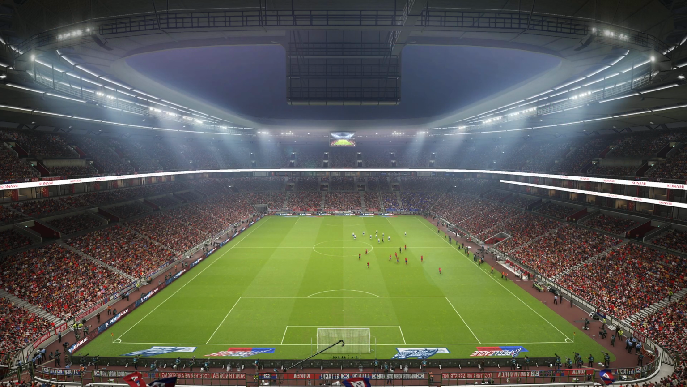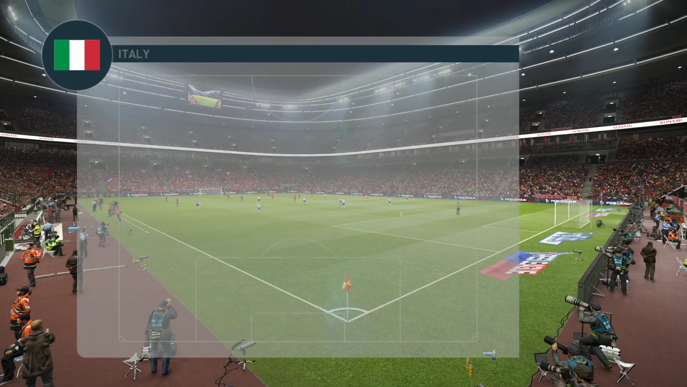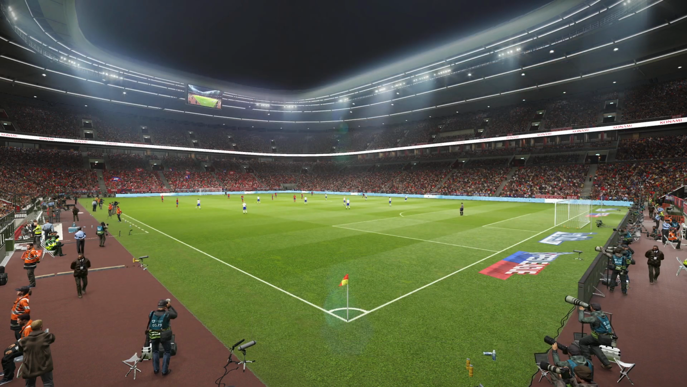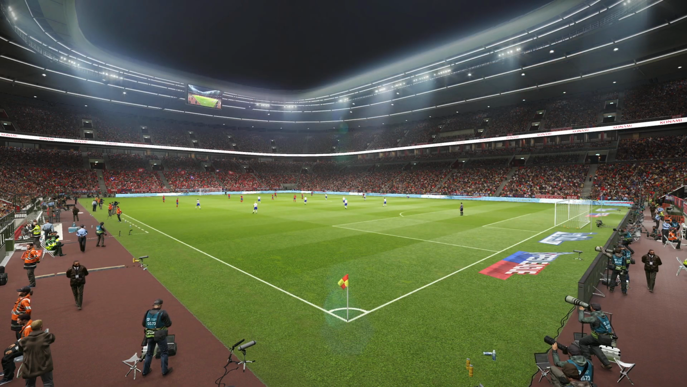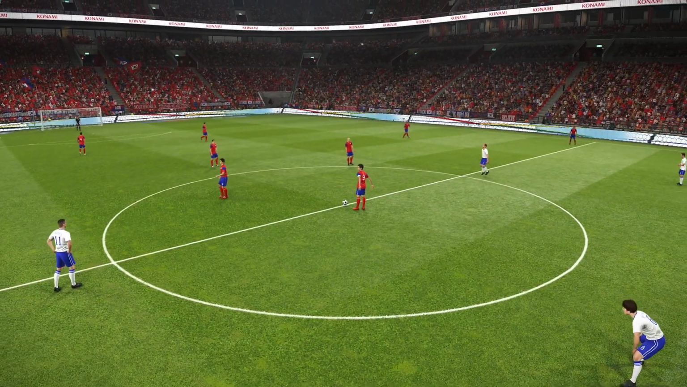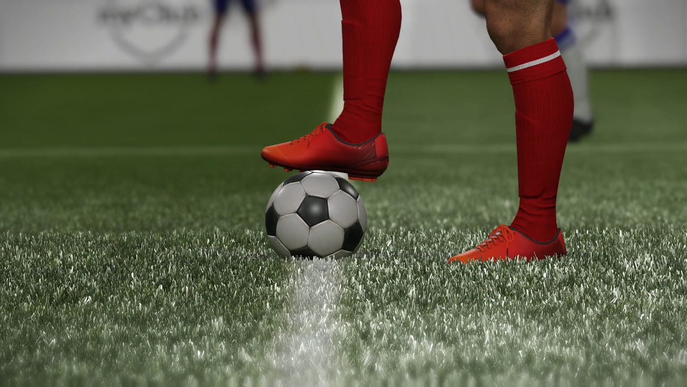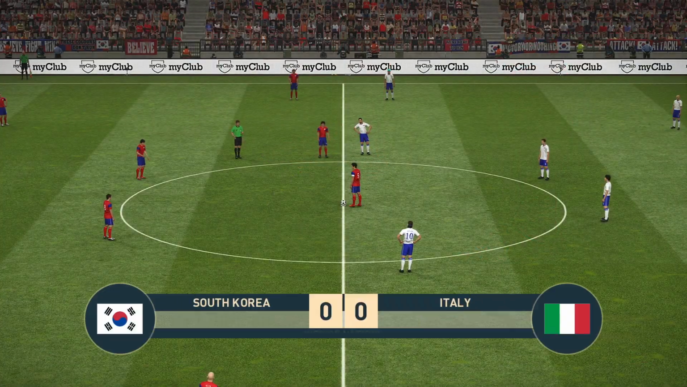Now let's look at the Italian lineup. We have Moretti in goals, Rossi and Bianchi the centre backs, Colombo the holding midfielder, Ferrari the attacking midfielder, and up front we have Romano and Lombardi. South Korea down in 17th place, Italy in 6th. So Italy have had a better start to this season.